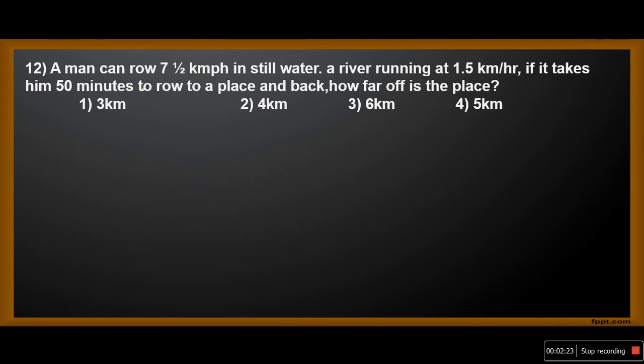A man can row 7.5 km per hour in still water and a river is running at 1.5 km per hour. If it takes him 50 minutes to row to a place and back, how far off is that place? Let the distance be d. Downstream speed is u plus v.